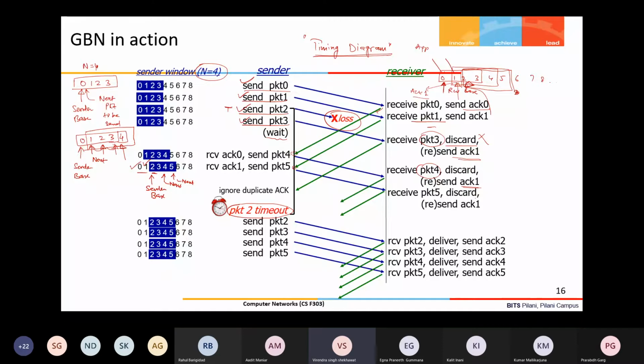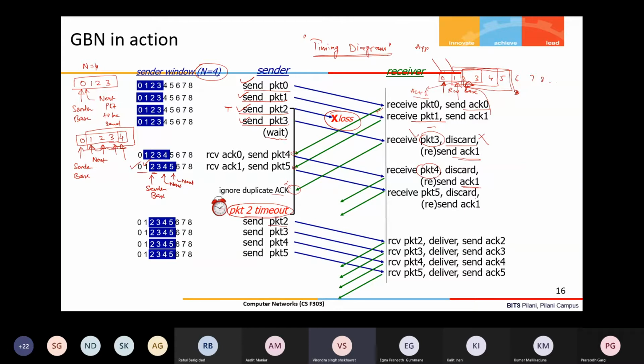And these duplicate ACKs, it is going to be, because ACK1, ACK1, ACK1 it has already received. So these ACKs will be ACK 0 and 1 is received, and this duplicate ACK was sent by the receiver after receiving packet 3, that is discarded, right? So it is ignored.